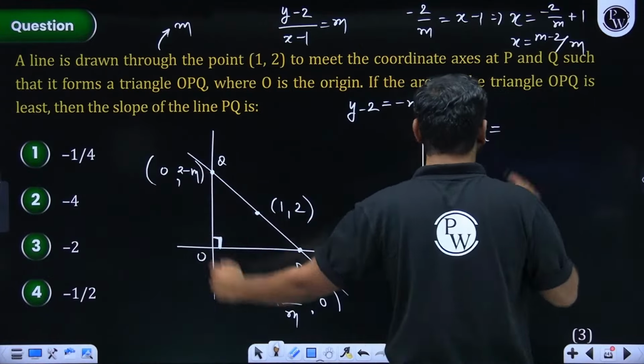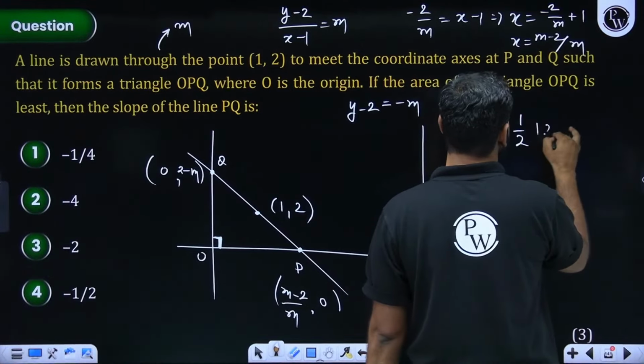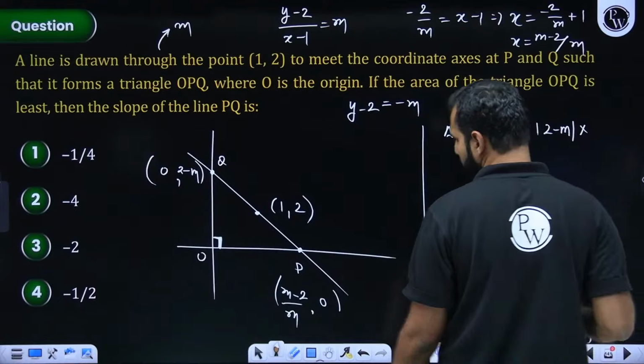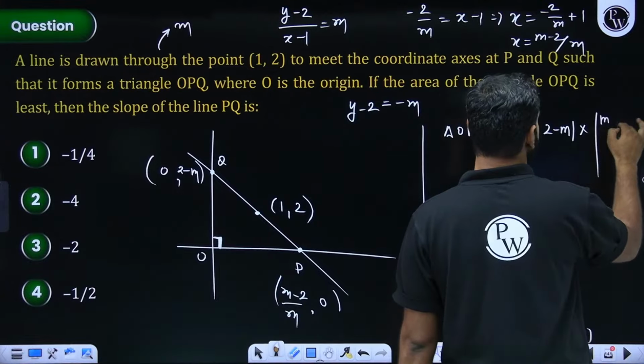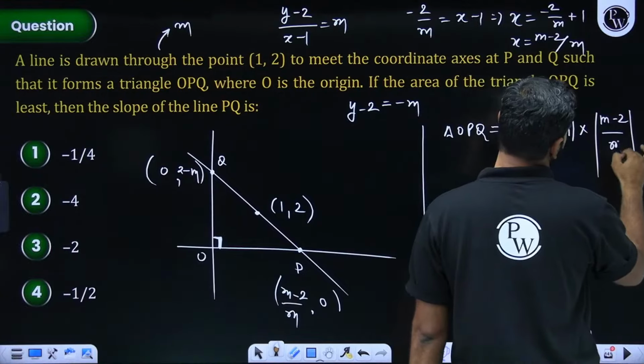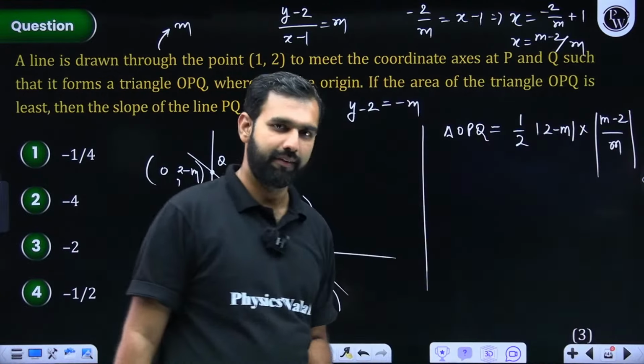So height will be mod of 2 minus m and base will be mod of m minus 2 by m. Give me a quick update on this. Have you all understood this? Everybody with me on this?